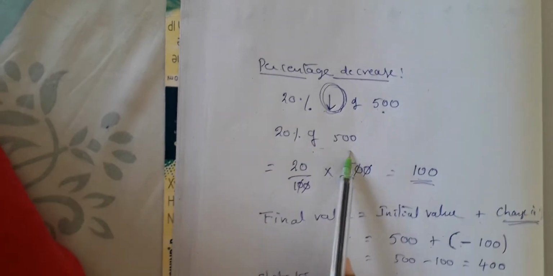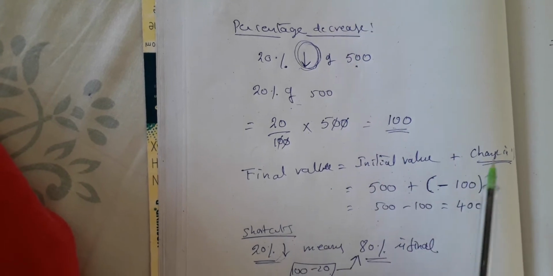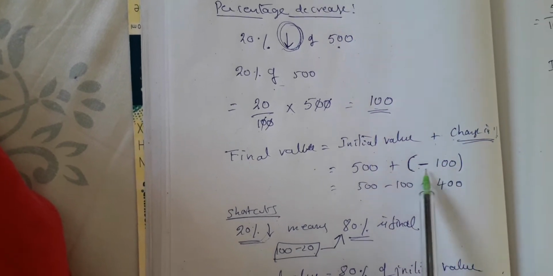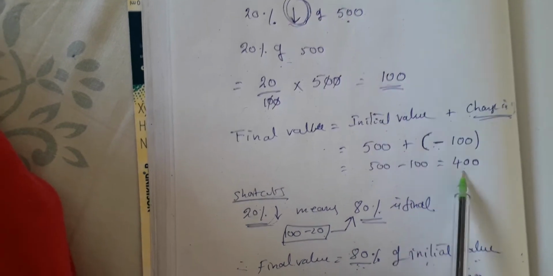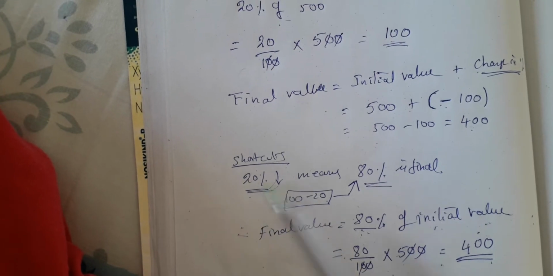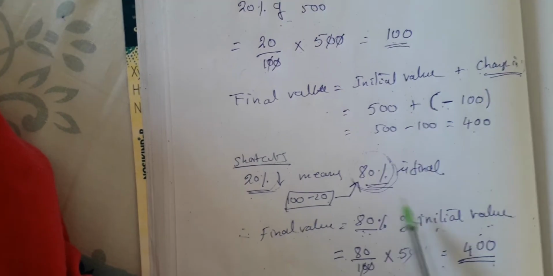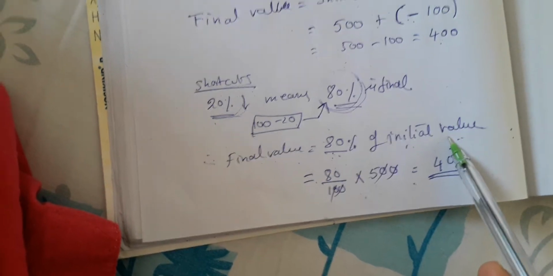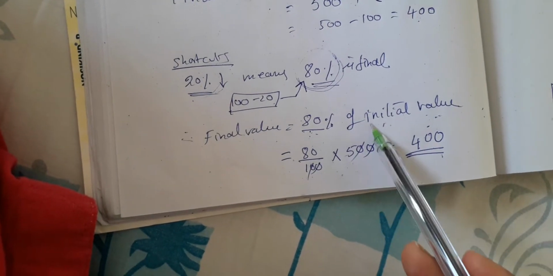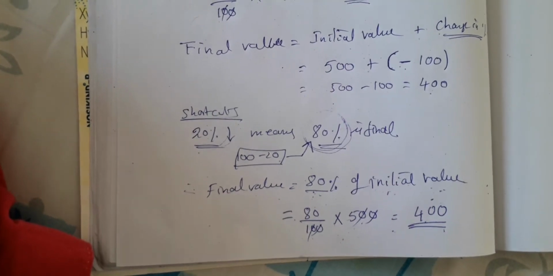Can you see the difference between these two? In the traditional method, you first find out what is meant by 20% of 500. Then you apply it in the formula, whether it is an increase or decrease. If it is a decrease, you take a negative value and then determine the final. Whereas in the shortcut you say that 20% is lost, it is gone. So we are left with only 80%. 80% of the initial value is what we have. So 80 by 100 of the initial value 500 is equal to 400. Isn't that very interesting? Very interesting.